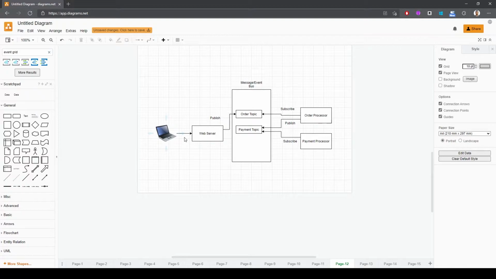Now, you might ask, like, why do we need such a huge complex system? Well, there's a lot of advantages to using this architecture, which is the pub/sub model. For example, you can do any changes you want to the order processor, whatever you want. After you make those changes, you don't have to worry about making changes in the payment processor, for example. And the same is true with the web server service. Okay, so there's just complete decoupling between all of those services.